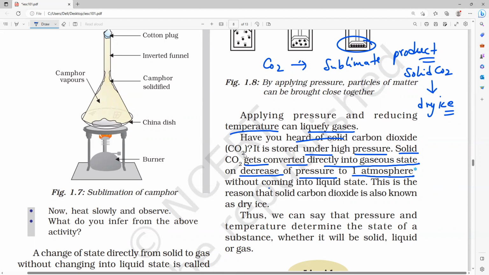Atmosphere without coming into the liquid state. This is the reason we call solid carbon dioxide as what? Everybody? Dry ice. Understanding?